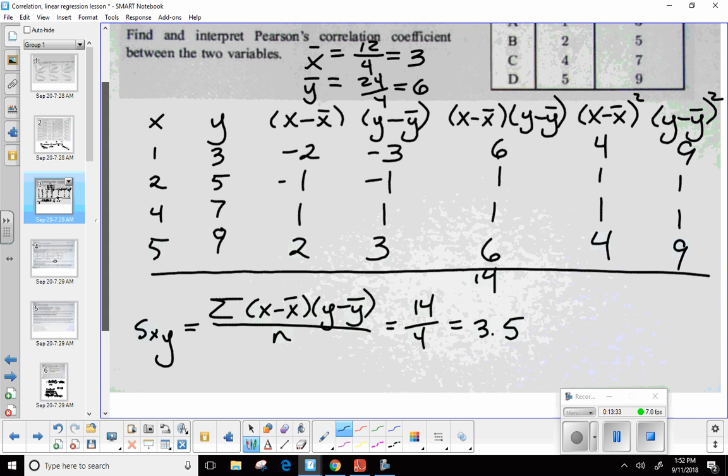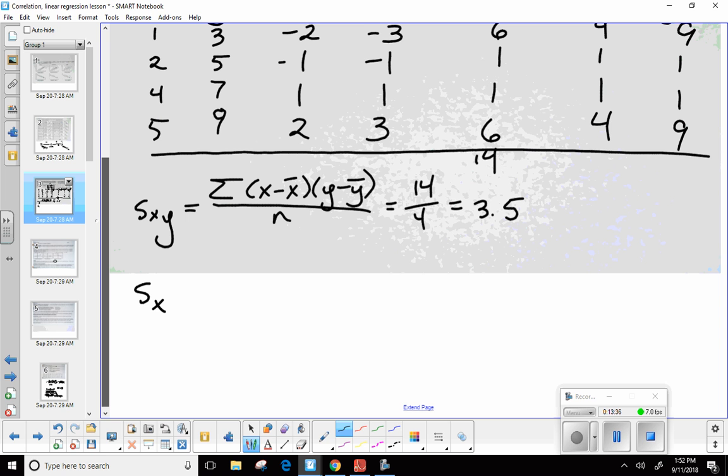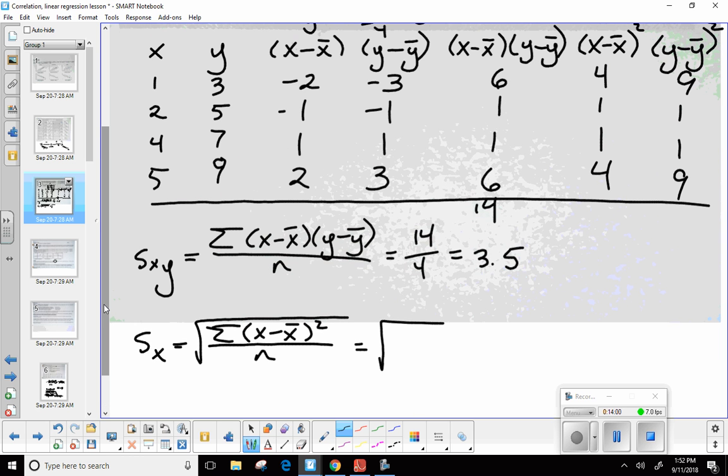Let's go ahead and take a look at my standard deviation. All right, so the standard deviation for x, this was below a big radical. So this was the sum of what? X minus mean of x squared. Okay, so x minus its mean squared, again divided by the number of terms that we have, right? So this is a square root. So we need the sum of this second to last column right here. So 4 plus 1 plus 1 plus 4. 10. So that would be 10 divided by 4. So right now, I'm just going to go ahead and leave it as the square root of, let's say, 5 halves. Or if you want to go ahead and say 2.5, that's fine.